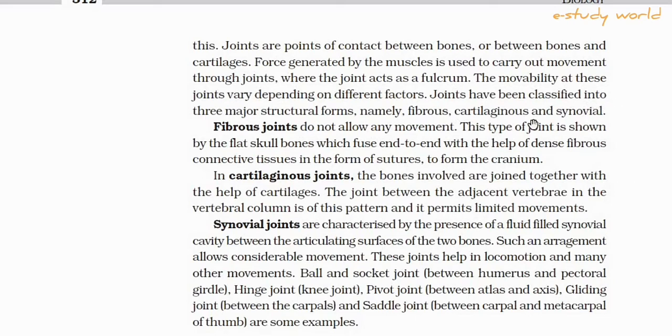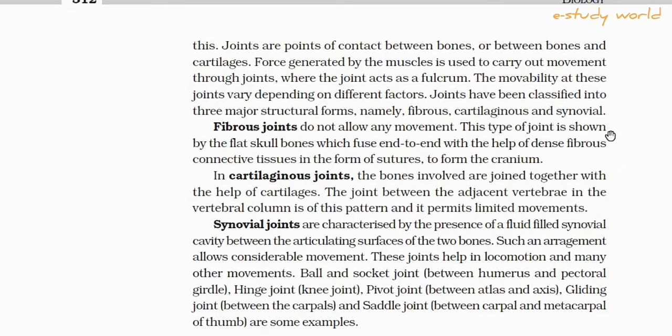Joints have been classified into three major structural forms, namely fibrous, cartilaginous, and synovial joints. These are the three joints. In the case of a fibrous joint, it does not allow any movement.